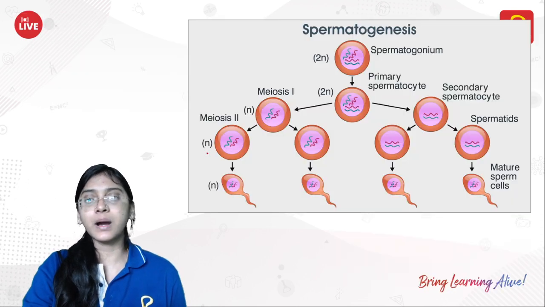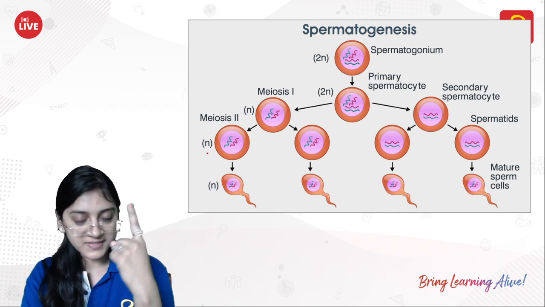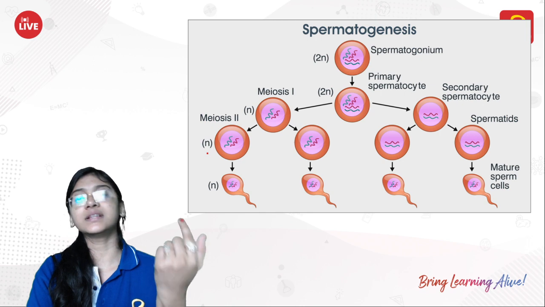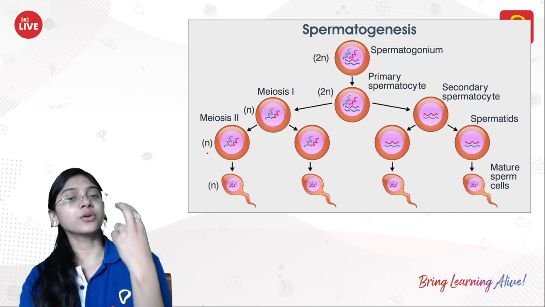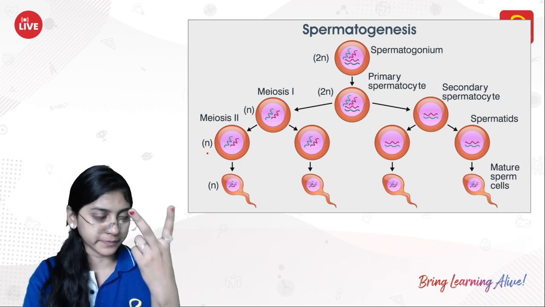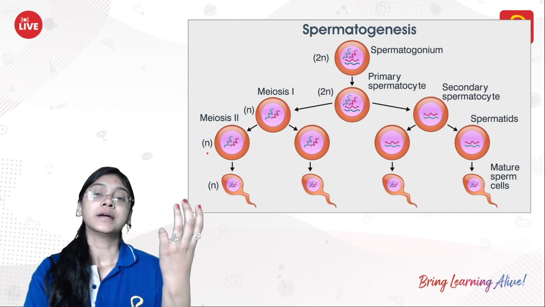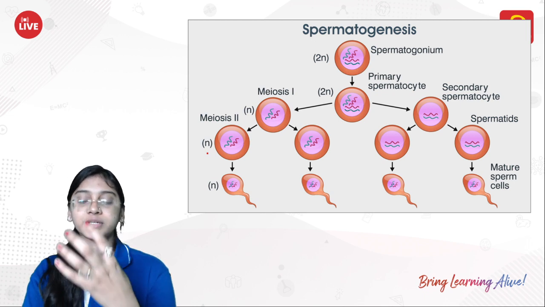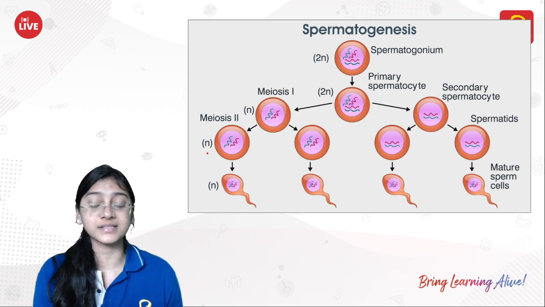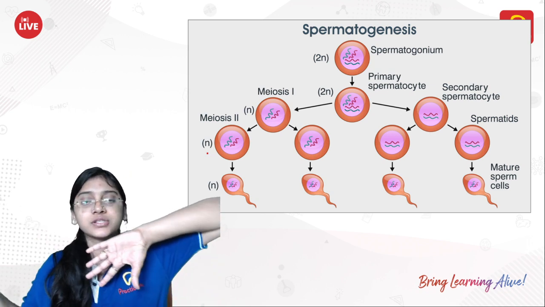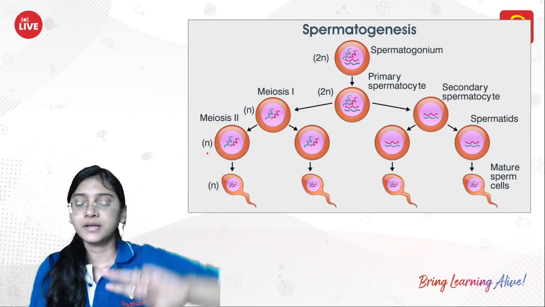So right now we have studied three confusing terms. Spermatogenesis is the complete growth and development of the sperm. Spermiogenesis is the conversion of the spermatid into sperm, and spermiation is the release of the sperm from the testis, by embedding themselves into the Sertoli cells. Spermatogenesis, spermiogenesis, spermiation, right?